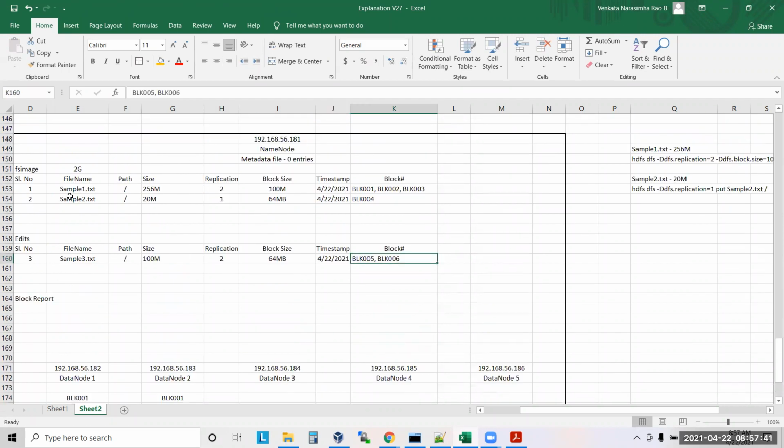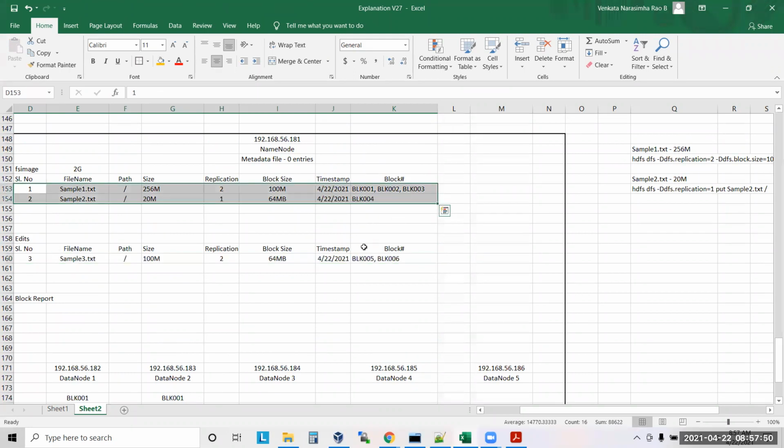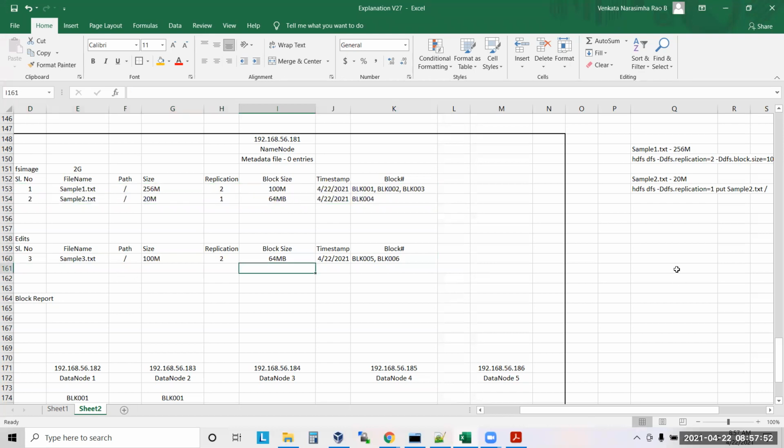So this is done now. Recent file metadata is here and old file metadata is here. Old means anything older than 1 hour. Correct? Now somebody is reading sample2.txt.